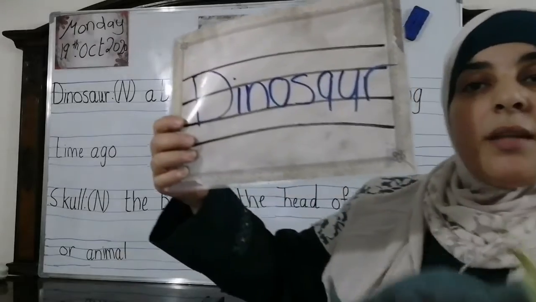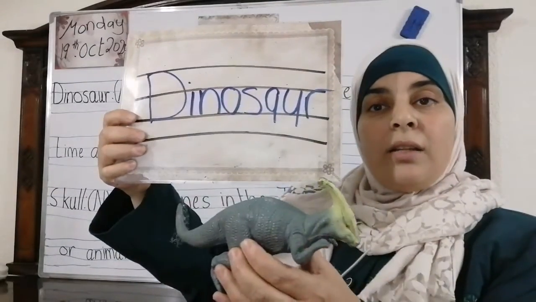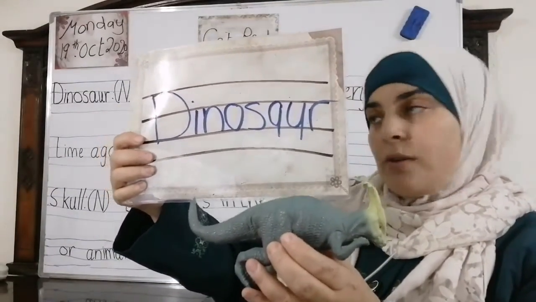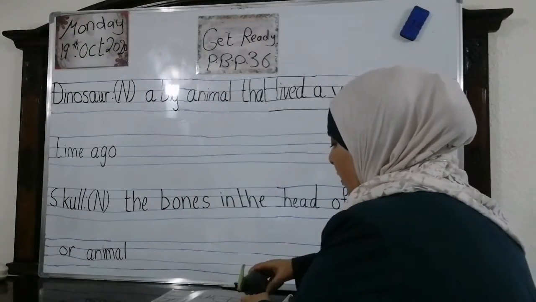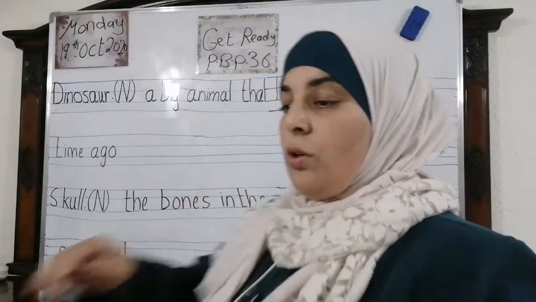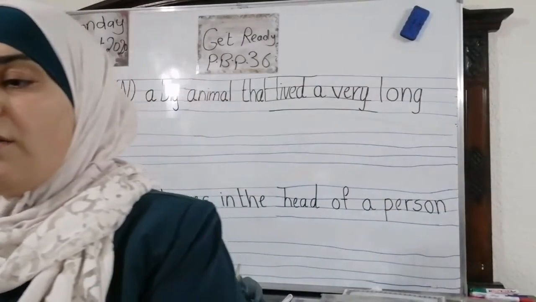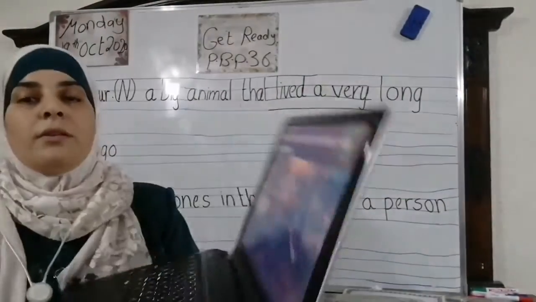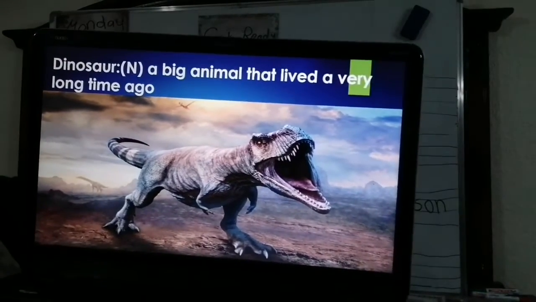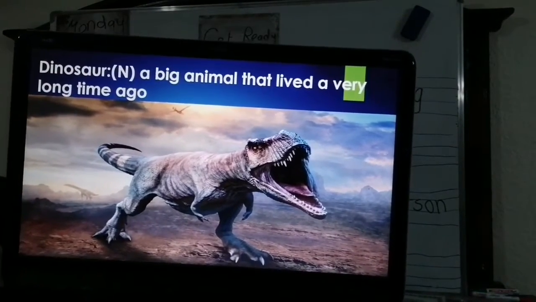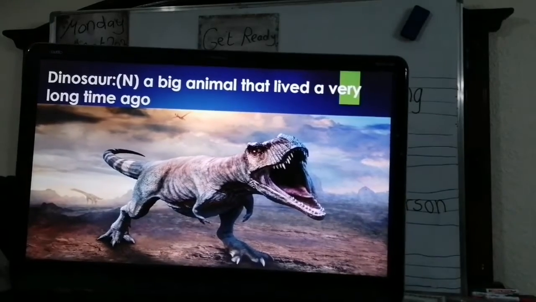Okay, Mama, this is the dinosaur. Okay, do we have dinosaurs now? Of course not. Okay, fine. The next word. Look at this one. I didn't show you the dinosaur here. Look at the dinosaur. This is the dinosaur. This is a big dinosaur. Look at it. What is dinosaur?